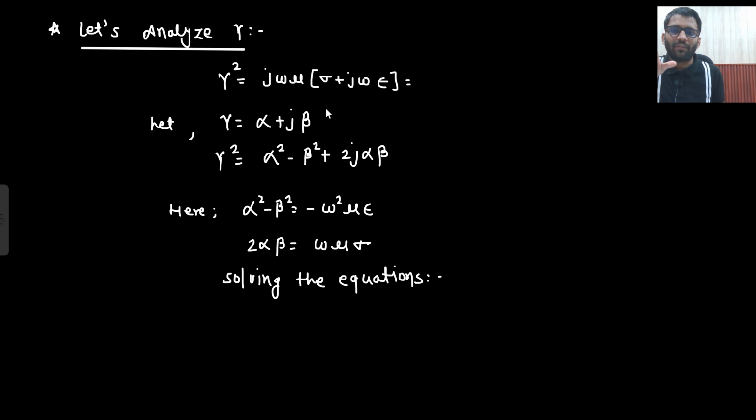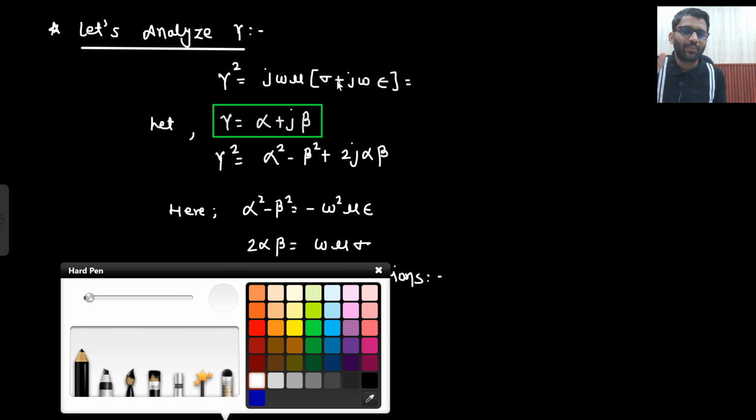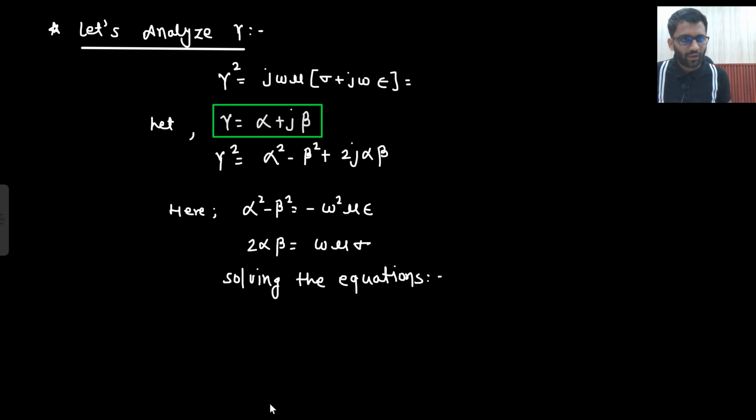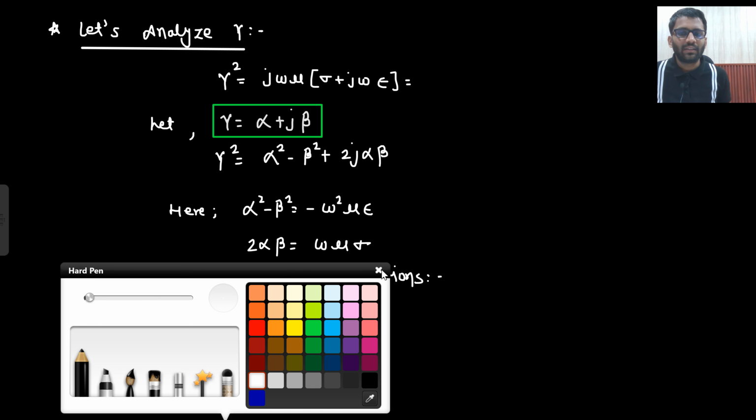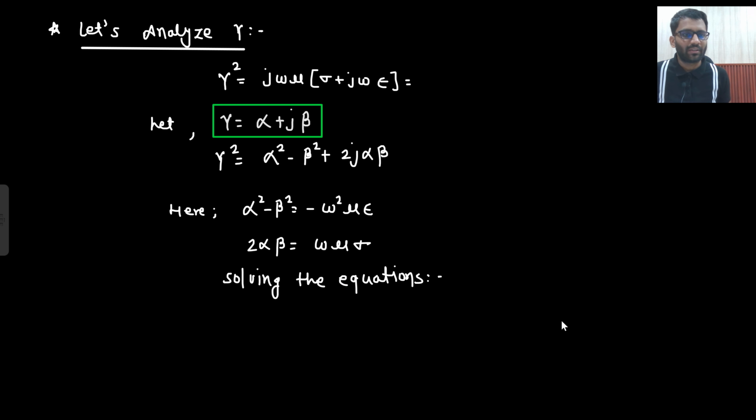So gamma is equal to alpha plus j beta. This is what I am assuming. This was your gamma square. Gamma square was j omega mu into sigma plus j omega epsilon. If you can remember it, try remembering it, because this is an important expression. So gamma square equals j omega mu into sigma plus j omega epsilon.